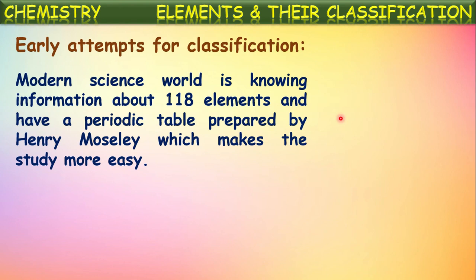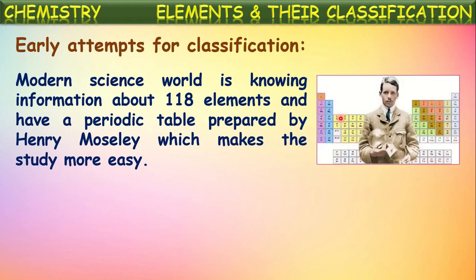Modern science world is knowing information about 118 elements and has a periodic table which was prepared by Henry Moseley, which makes the study more easy. Isn't it? I think you have seen this periodic table in your books or in your school. This we call the modern periodic table, or also the Moseley periodic table, because it was prepared by